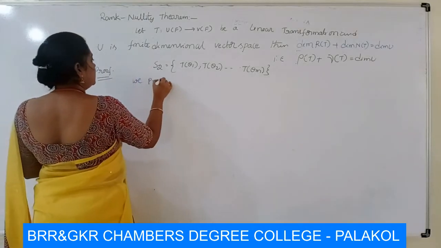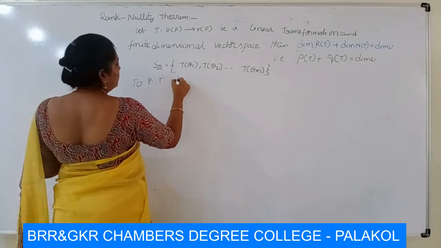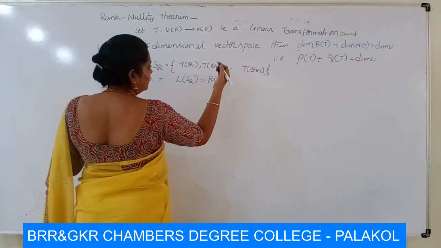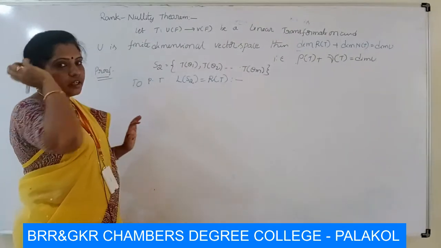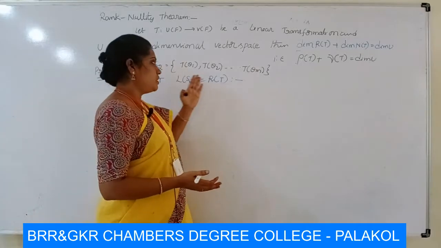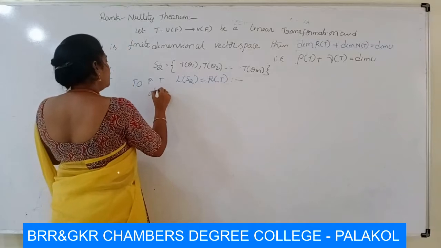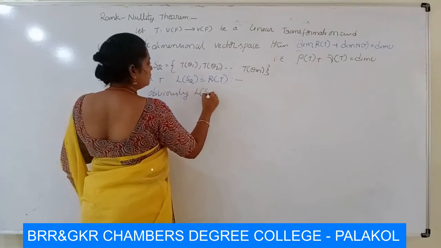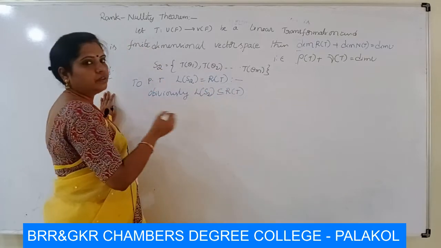We prove that L of S2 is equal to R of T. So every linear span is a subset of R of T. Obviously every linear span set is a subset of R of T. Now we have to prove R of T is a subset of L of S2.